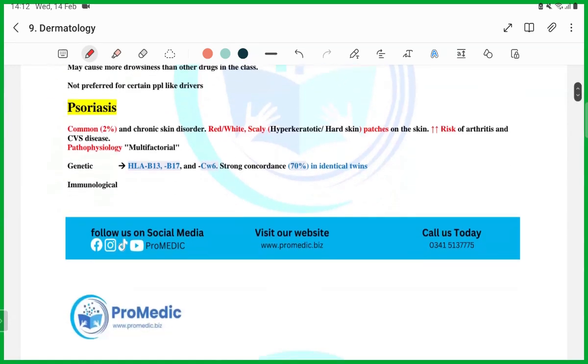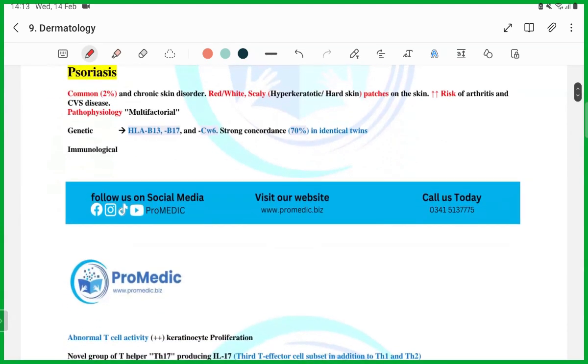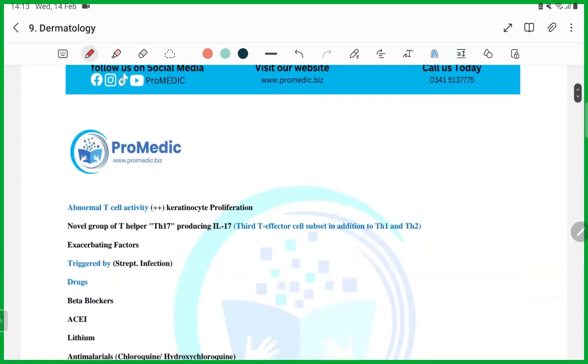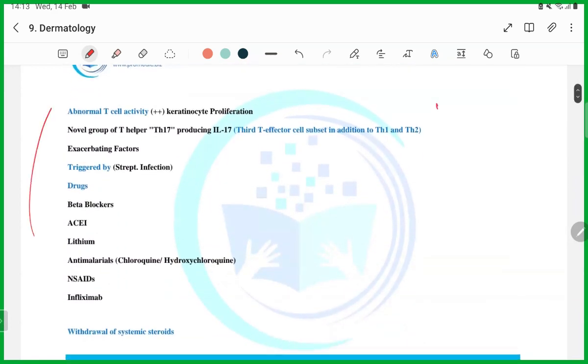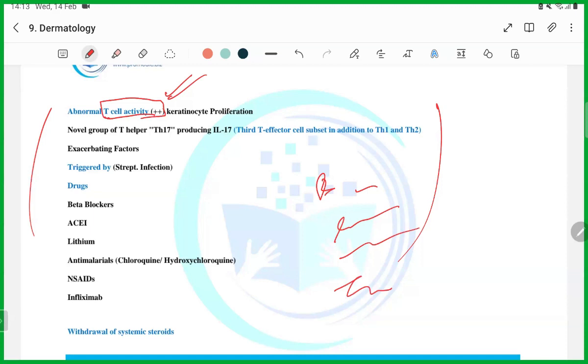Then psoriasis. Next important topic is psoriasis, guys. They will ask you about different things in psoriasis. First of all, they can ask you about the genetic disposition, HLA association. Then they will ask you about the strong concordance, 70% in identical twins. Okay. Then this is the mechanism, the pathophysiology, guys. Abnormal T cell activity. This is a very favorite question. They're going to give you B cell activity, lymphoblastic, neutropenic activity, T cell activity. So guys, psoriasis is because of abnormal T cell activity.